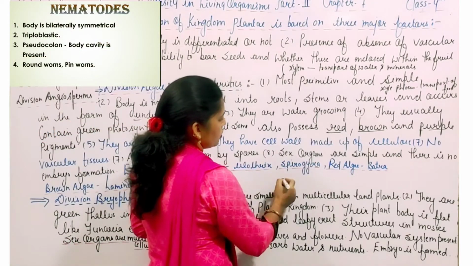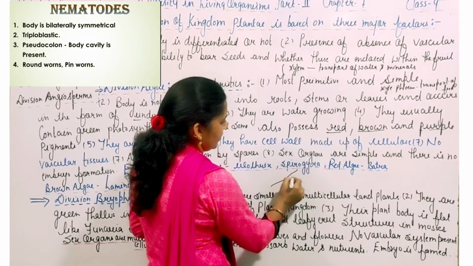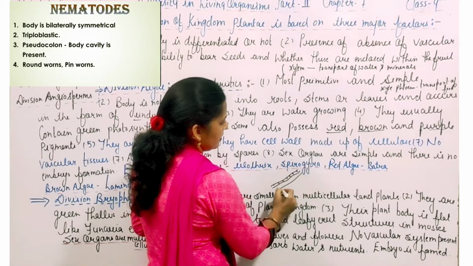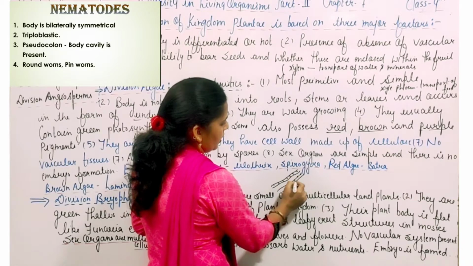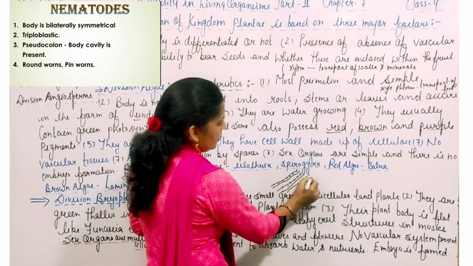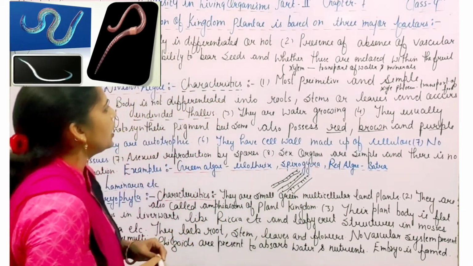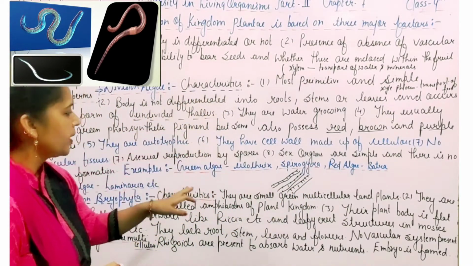तो Spirogyra का जो structure है that is just like this. This is Spirogyra. So this is all about the division alga.